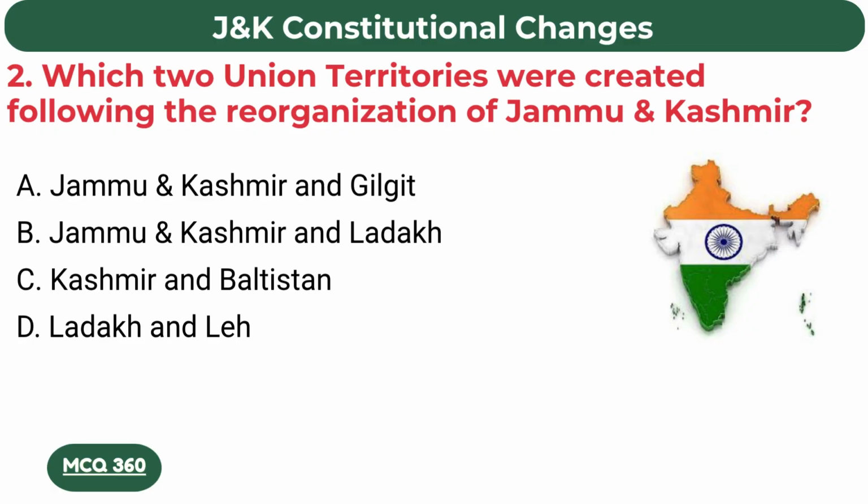Which two union territories were created following the reorganization of Jammu and Kashmir? B. Jammu Kashmir and Ladakh.